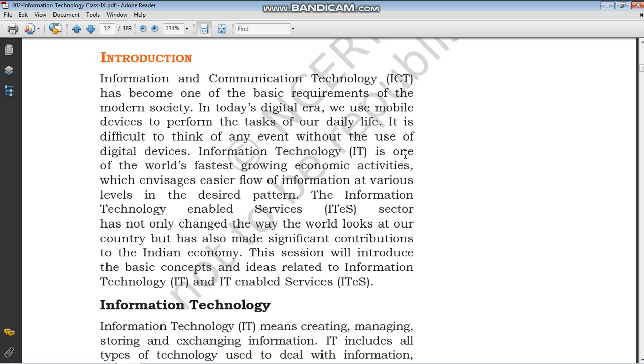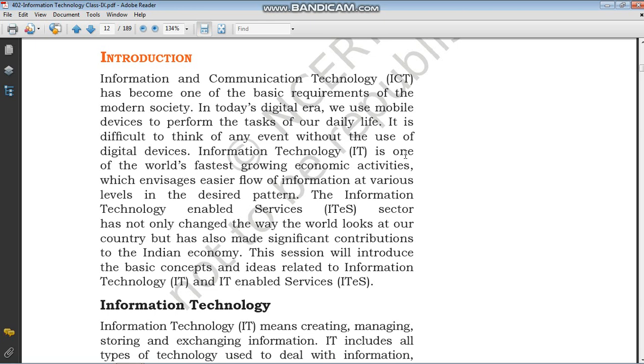Nowadays, I think the boards are also planning to introduce information technology with each and every subject to make it more understandable and more interesting for the students. That's why computers are used in every sector of our society.